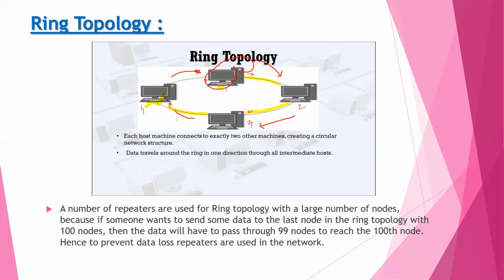The token passes around the ring and only the node that holds the token can transmit data. Means only the host machine which has the token sends the data in the network.